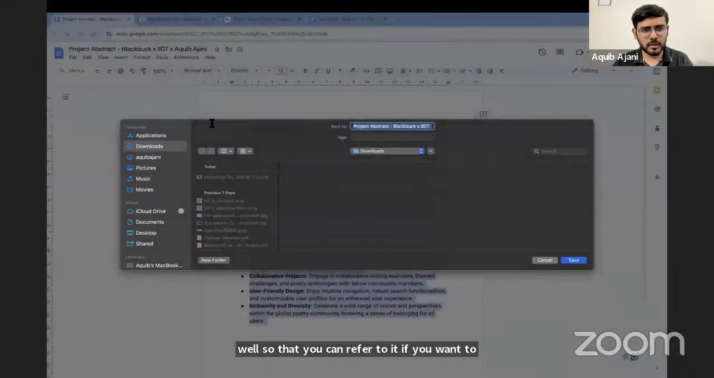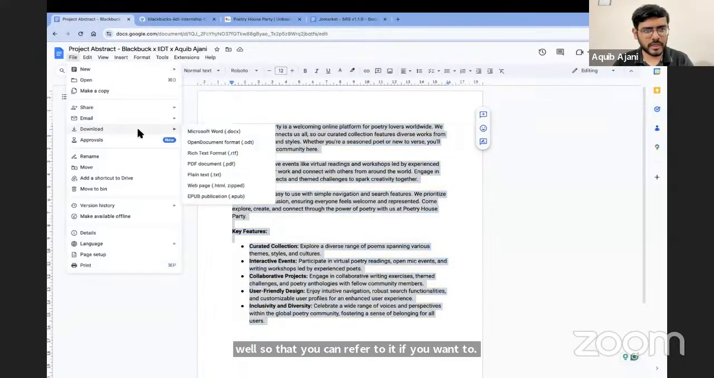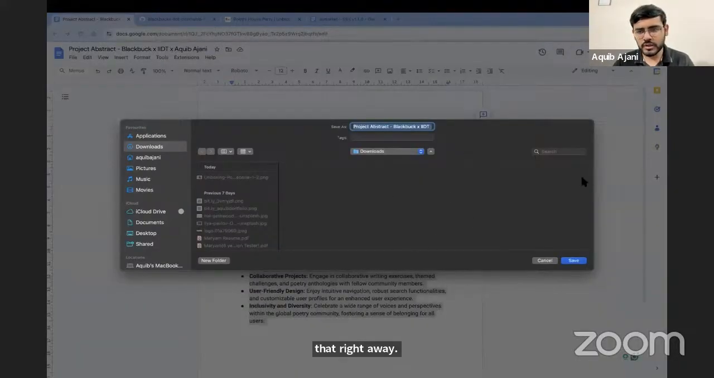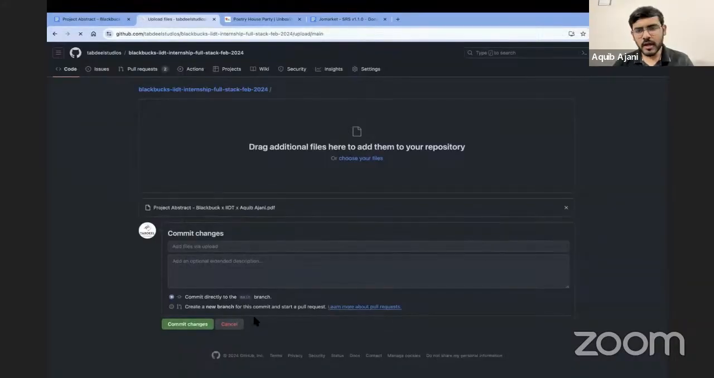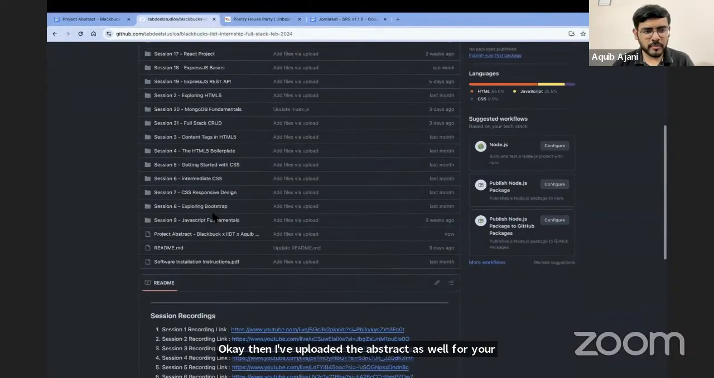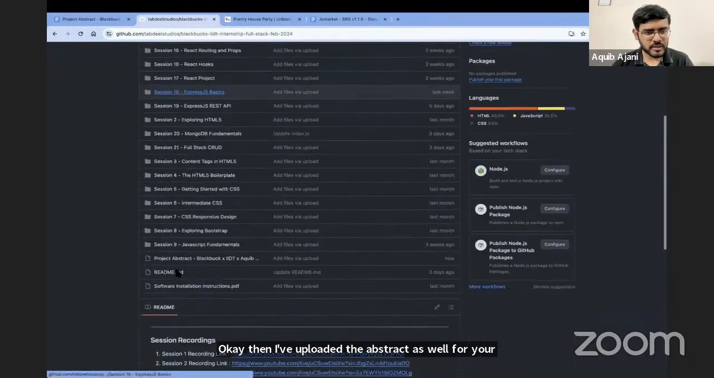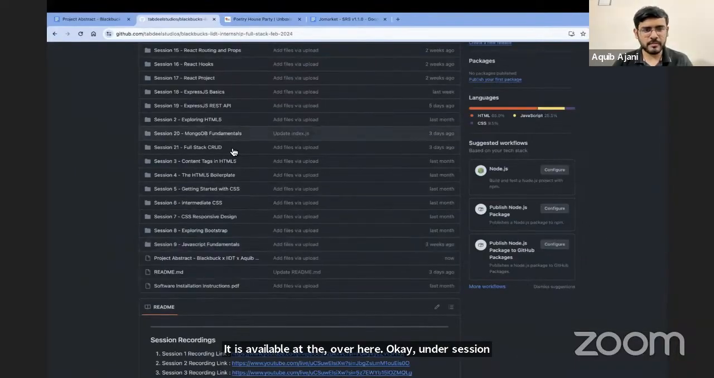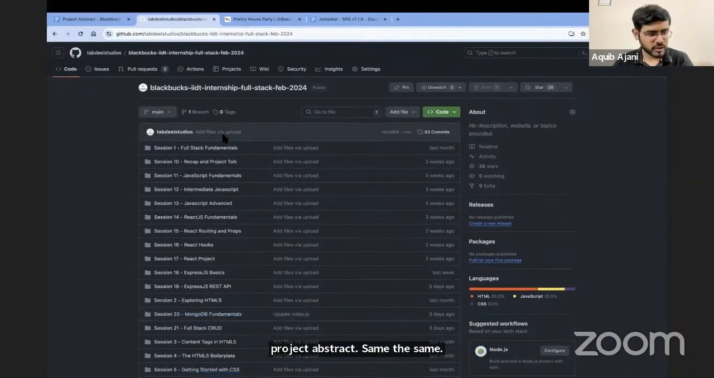So I'll just upload this as a PDF as well. Let me do that right away, so in case you want to refer to it, you can refer to this one as well. Done. I have uploaded the abstract for your reference. You can edit this document by adding your own abstract. It is available under session 9 project abstract, in the same main folder structure.